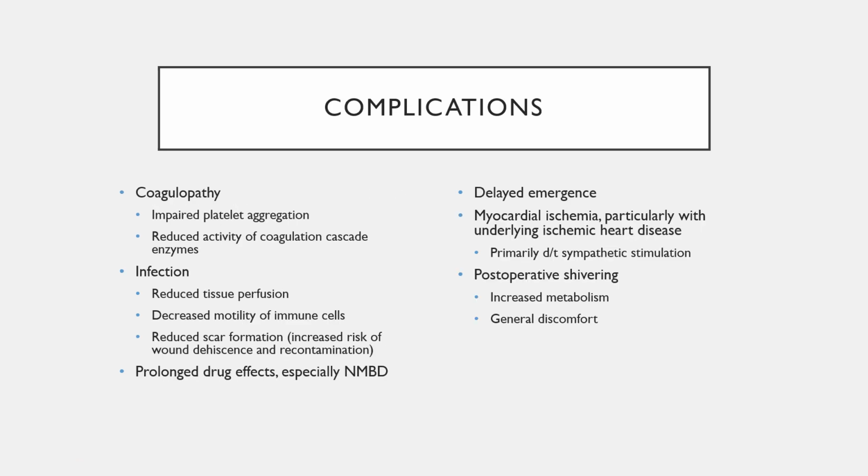We know that hypothermia can cause quite a few complications. Those complications include problems with coagulation by impairing platelet aggregation and reducing the activity of the enzymes that are associated with the coagulation cascade. It can predispose to infection due to reduced tissue perfusion, decreased motility of immune cells, and reduced scar formation. It can prolong the effects of some of our medications, most notably the neuromuscular blocking agents.